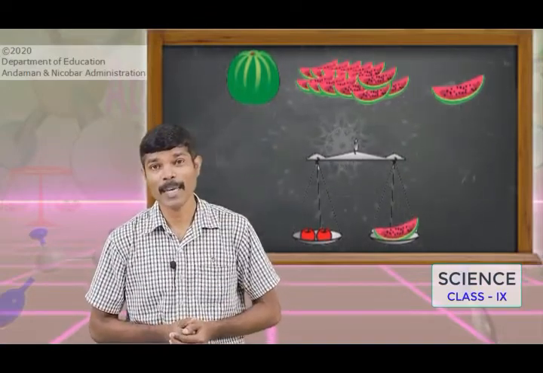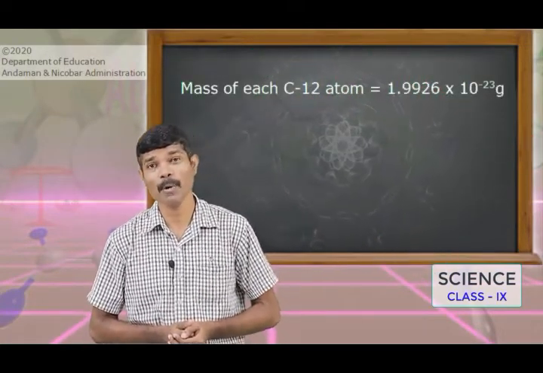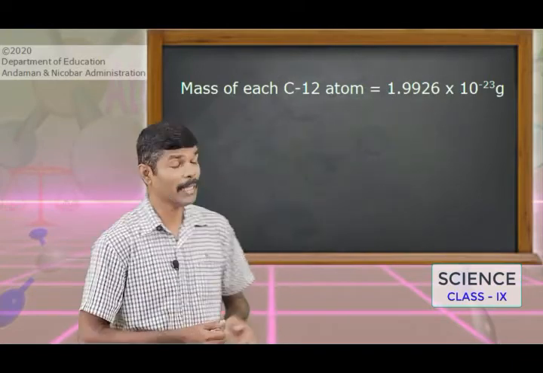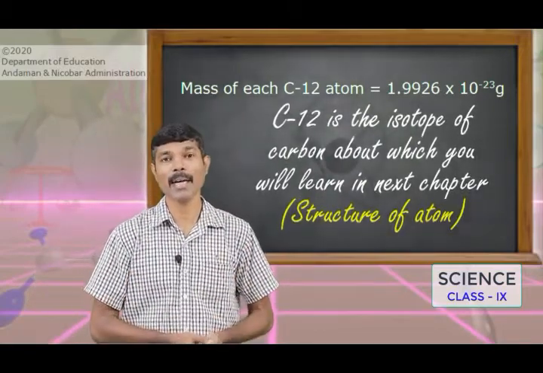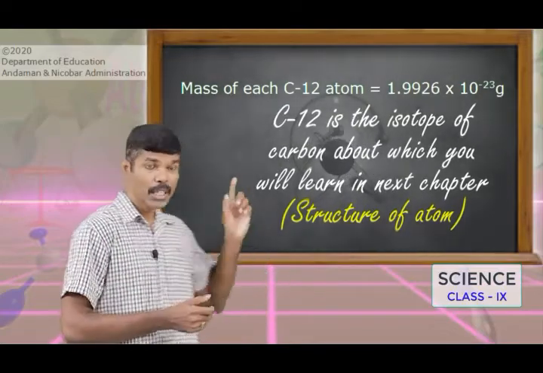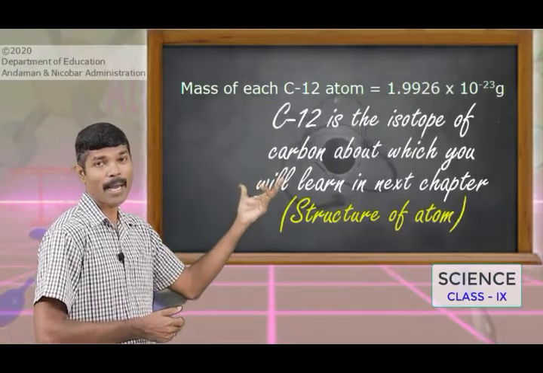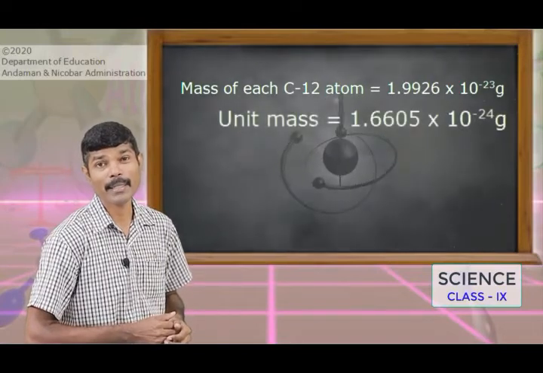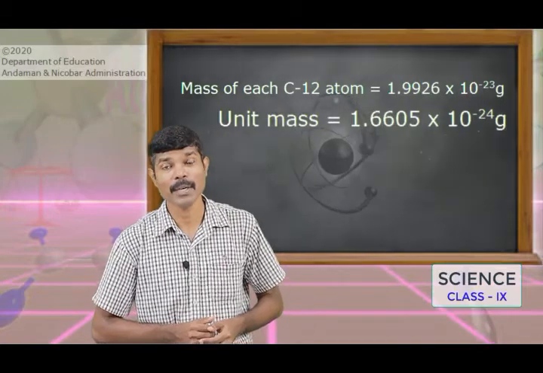It was found by experiment that the mass of a carbon atom is 1.9926 × 10^-23, as you can see here. And it was found that the carbon-12 atom can be equally divided into 12 units, and when the mass of the carbon atom is divided by 12, each unit was found to be 1.6605 × 10^-24 gram.